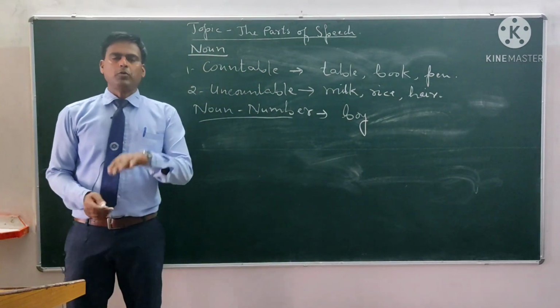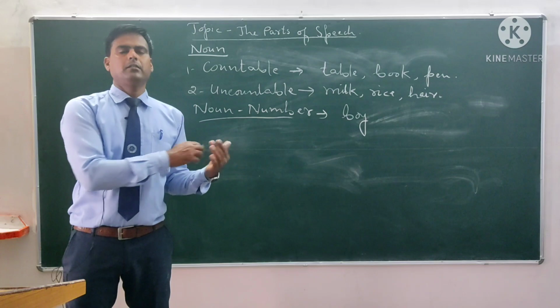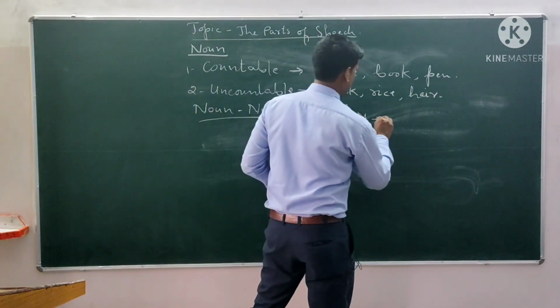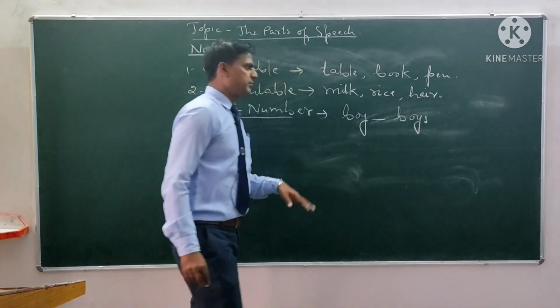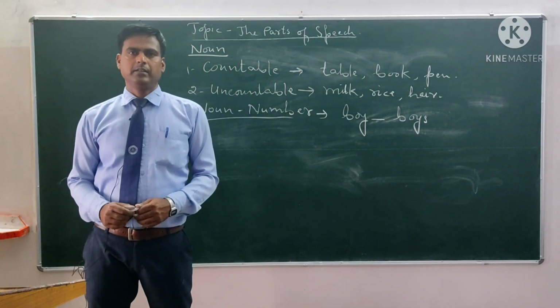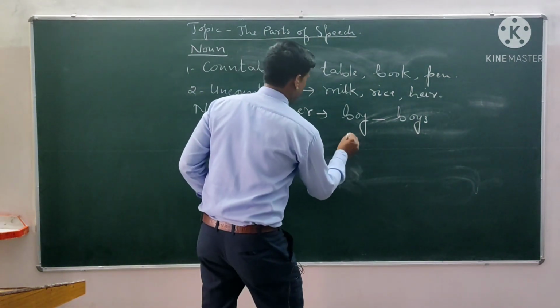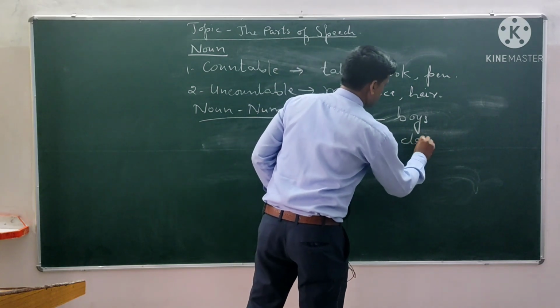If we are going to use a noun for more than one person, animal, thing, etc., then it is called the plural number. For example, the plural of boy is boys. In some nouns we use s to make it plural. In some nouns we use es to make it plural. For example, class, classes.